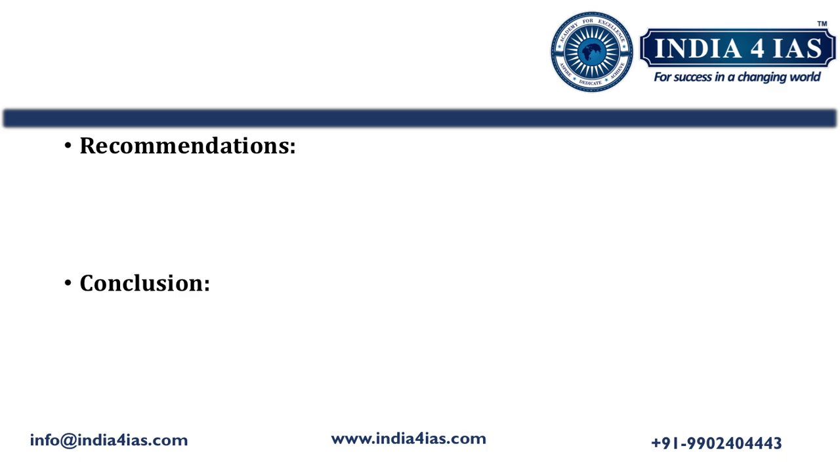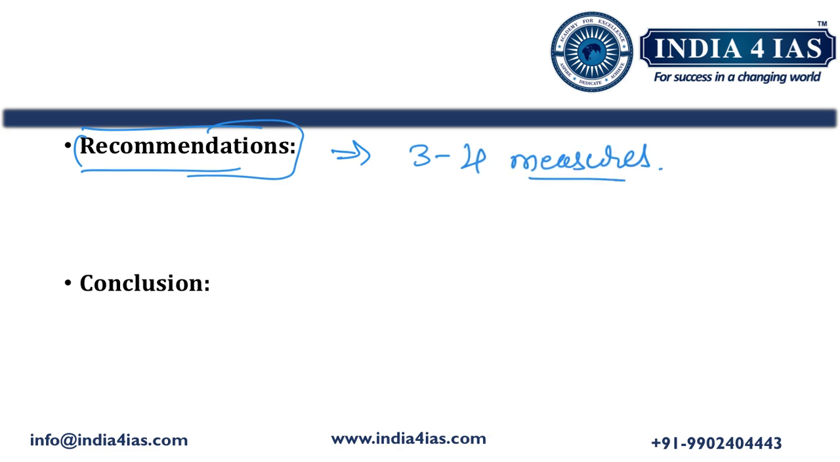After writing challenges, we should also suggest some measures or recommendations in order to overcome those challenges. Some good measures to overcome such challenges are: strengthening law enforcement and judicial mechanisms, enhancing awareness and education among vulnerable communities, providing better support and rehabilitation services to victims, promoting economic empowerment and social security for marginal groups. So we have to write some 3 to 4 measures. Whatever I have read out now, these are the measures that you can write.